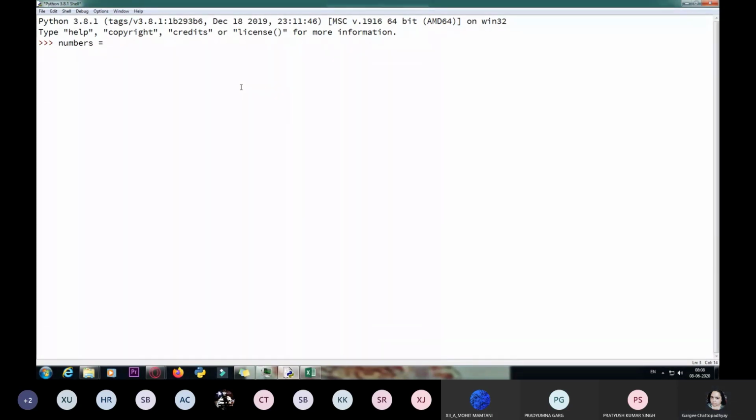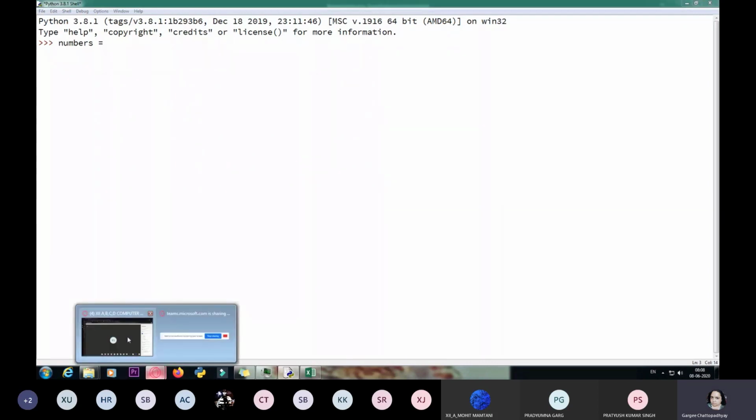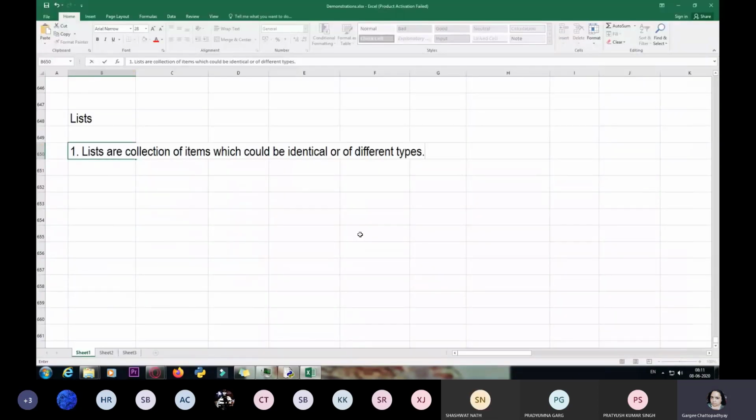Can anyone tell me what identifiers are? When we give a name to any object which has been created in the memory. In Python, every data value is treated as an object, whether you are creating an integer or a string object, or initializing a float variable.